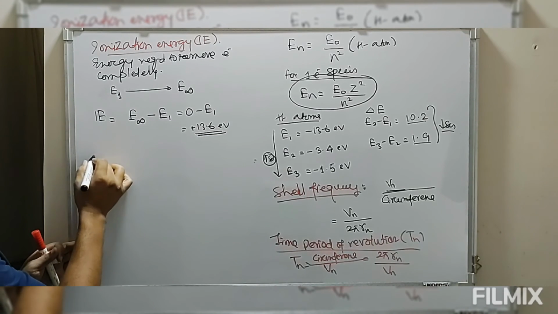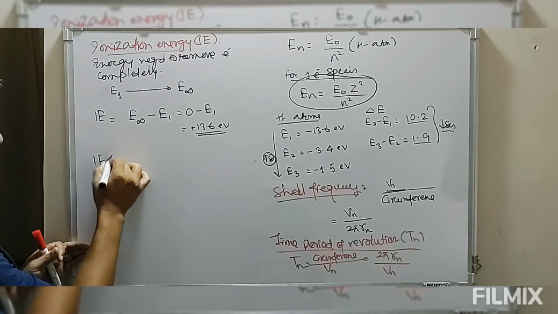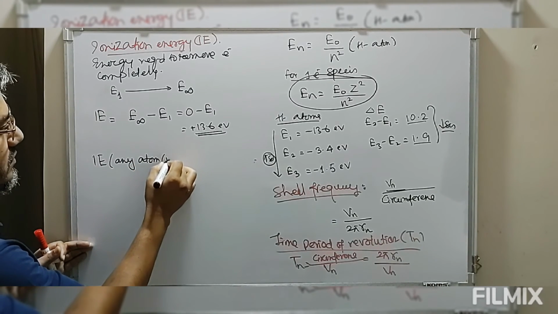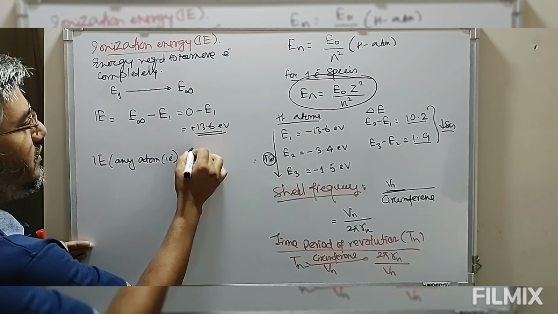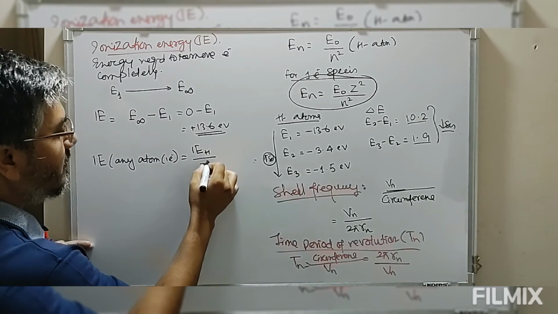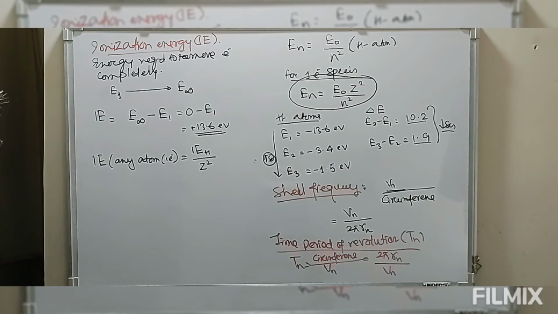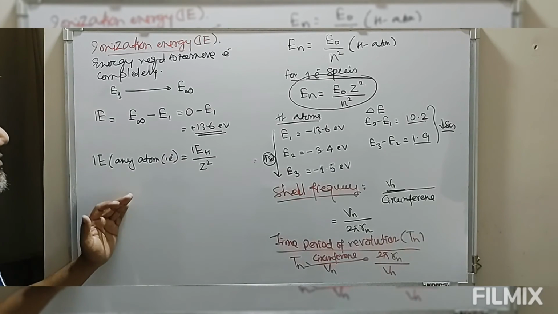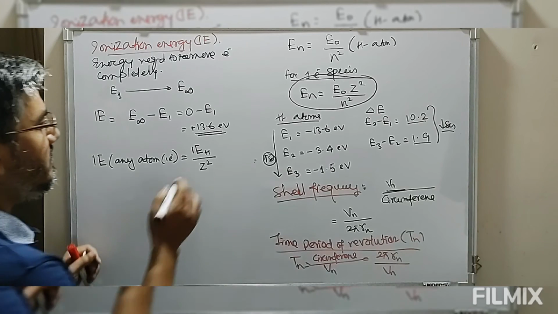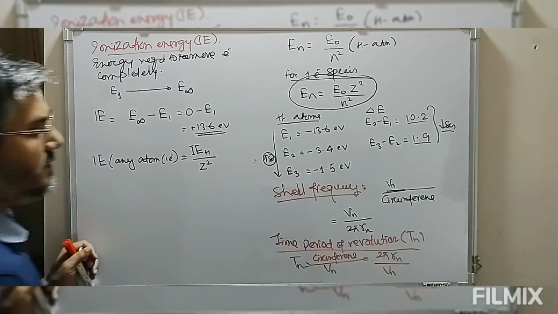Therefore, the ionization energy of any one-electron species will be equal to the ionization energy of hydrogen multiplied by Z square.